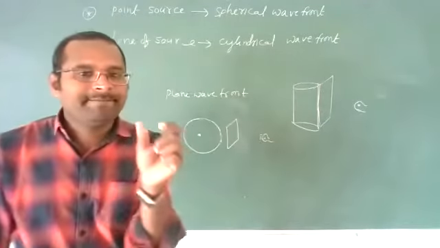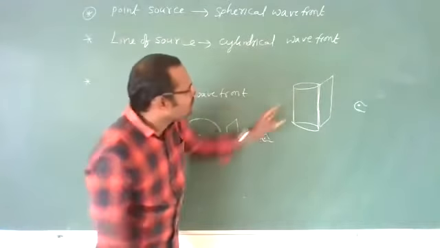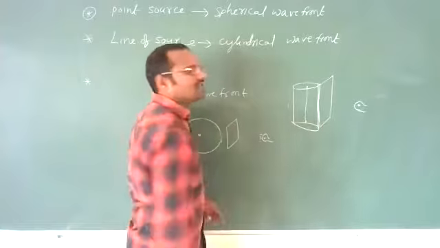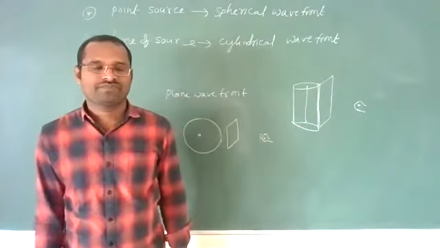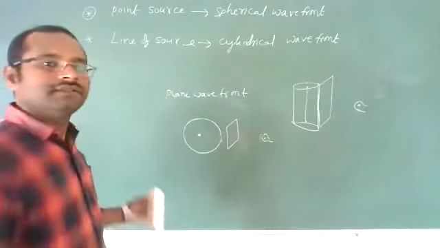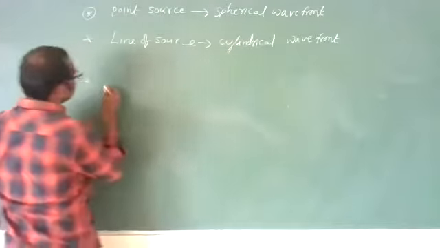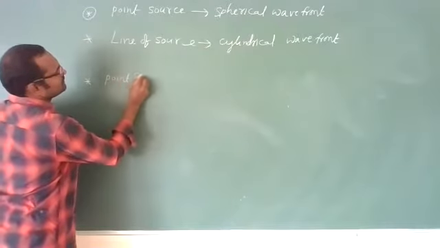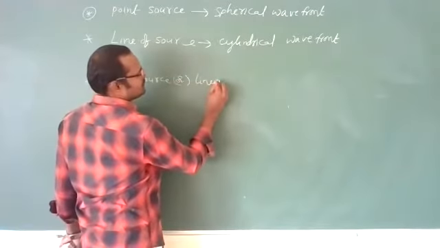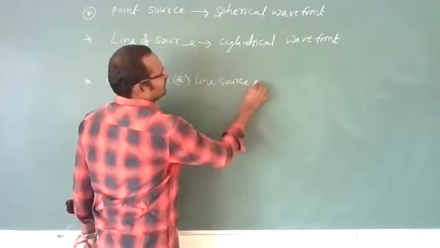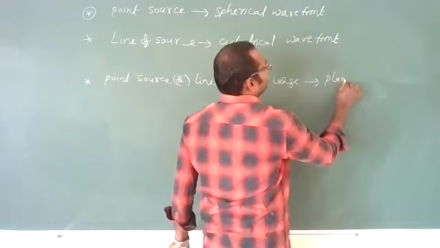That means a plane wavefront can be produced by a point source or a line source if they are at infinite distance, a long distance. Okay? Clear? That means a point source or line source at large distance produces a plane wavefront.